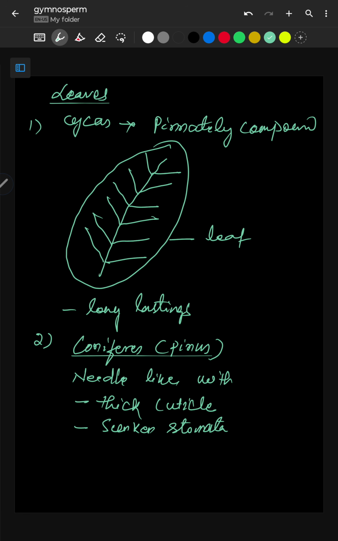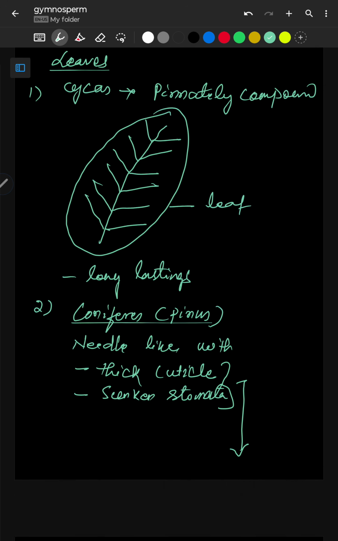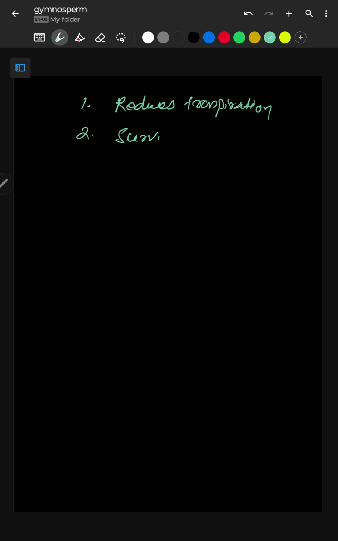So what is the advantage of these two? Why such modification is that, because the first one is that it reduces transpiration and helps in surviving cold and dry climate.